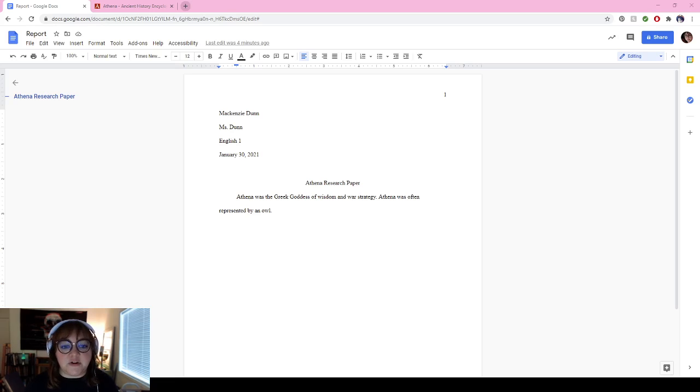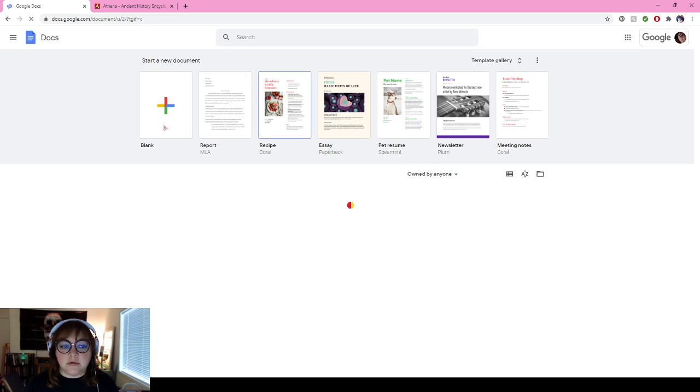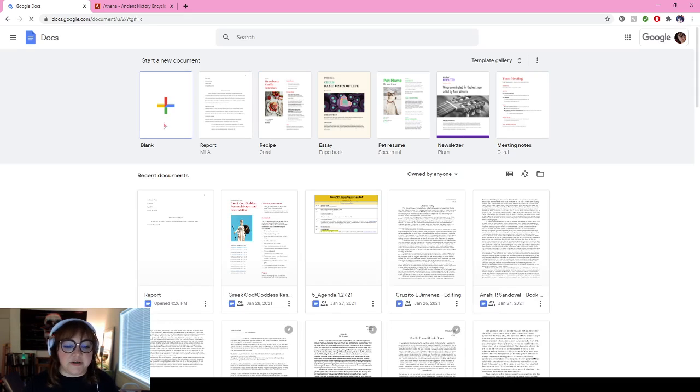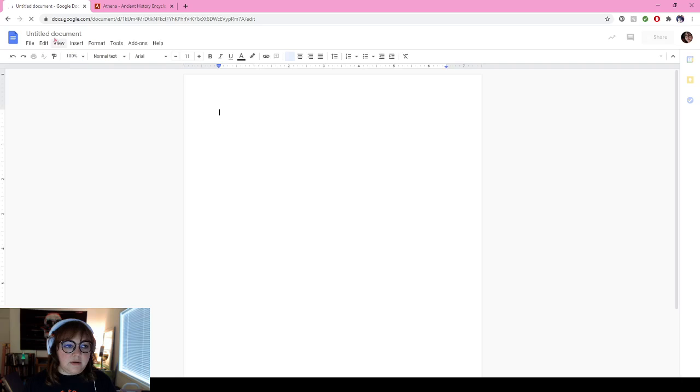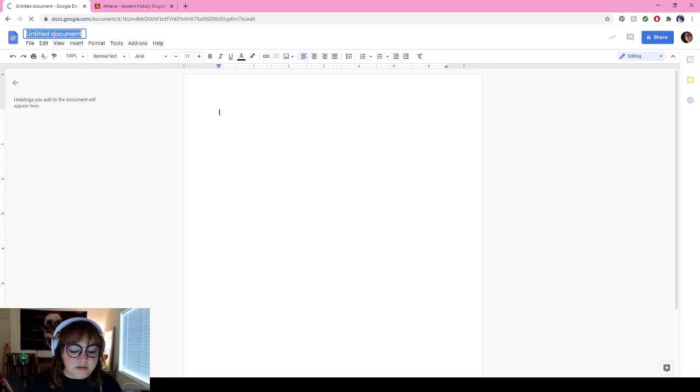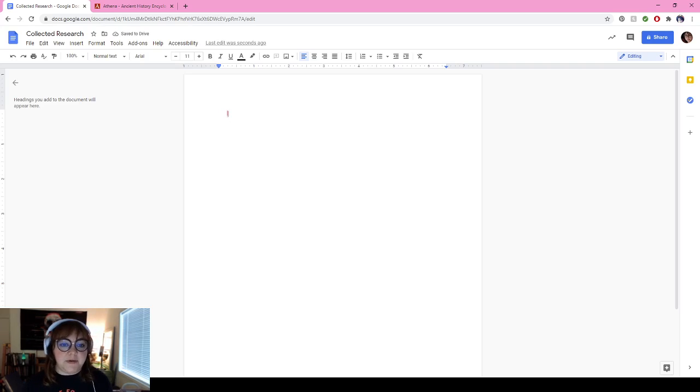So the very first thing I do is I open up a new doc. And I just make a blank one. It doesn't matter. If you want to choose a template to make it look nice, that's fine. I'm just going to pick blank. I'm going to title it Collected Research. You can title it like your god research, like mine might be Athena research or whatever. So this is what I do for collected research.